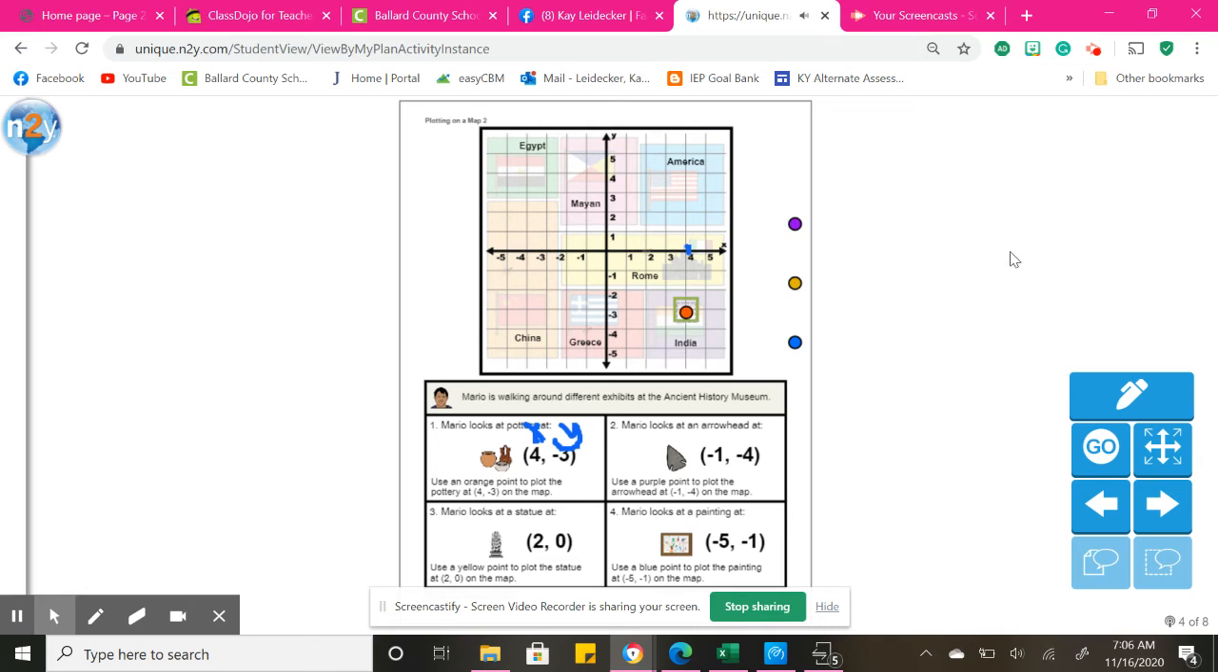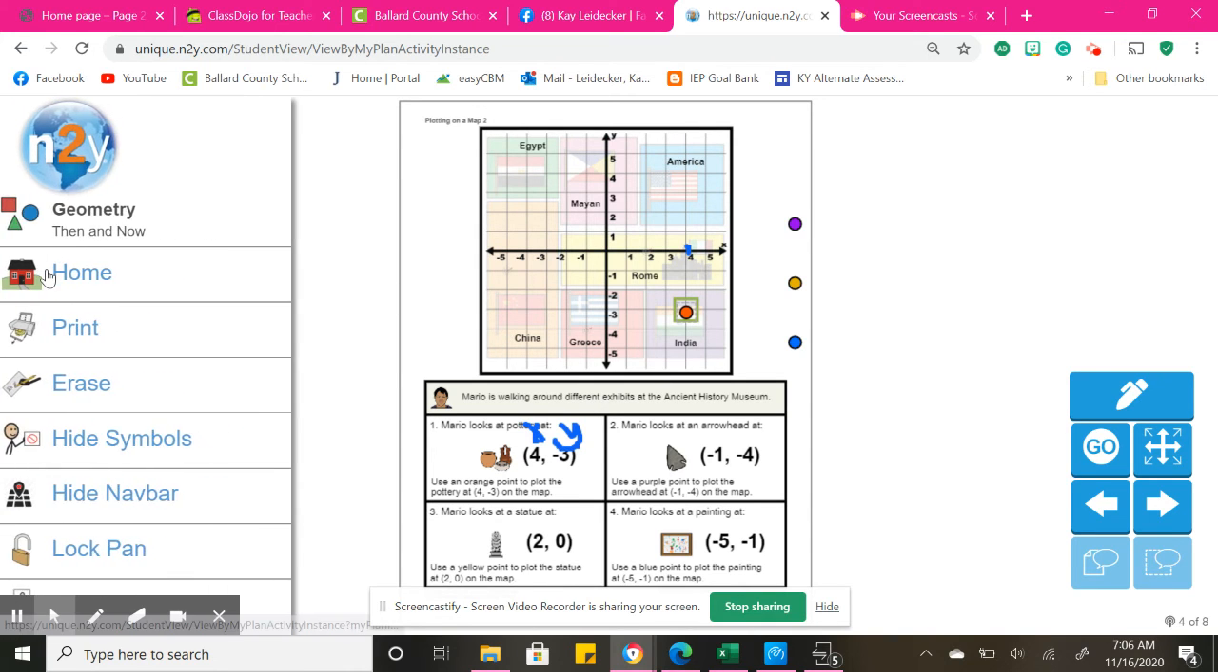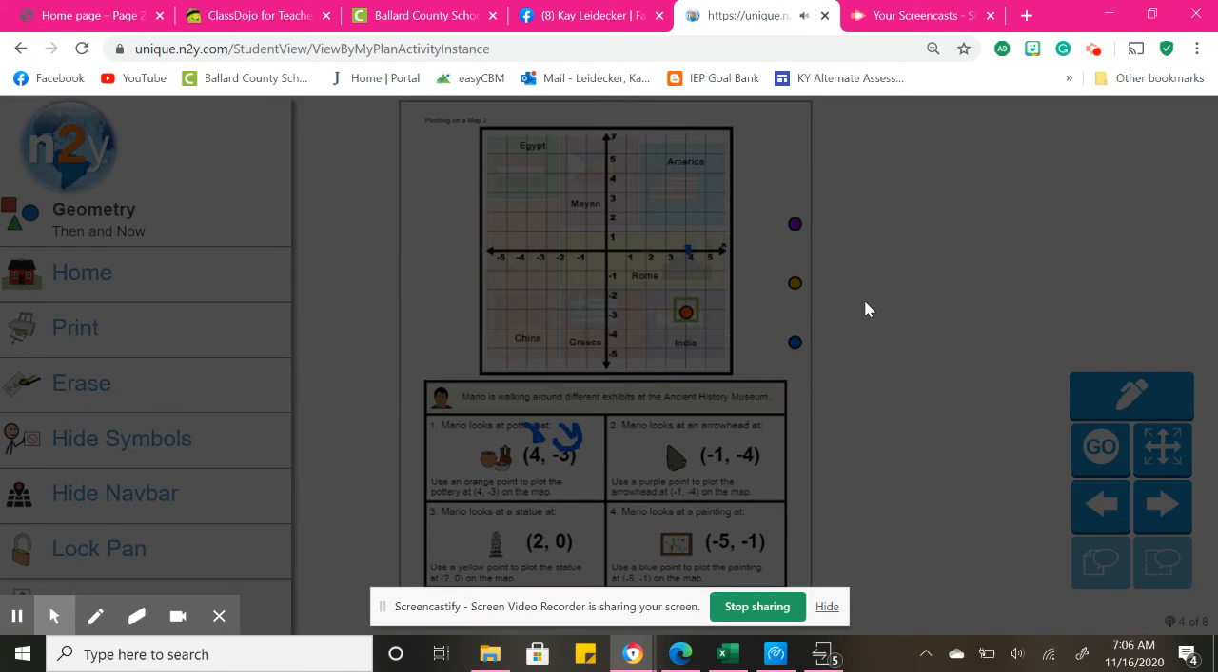All right. So you will continue then plotting. Remember, X always goes first. So you find X this way, left and right, and then Y is last. There's more to do.